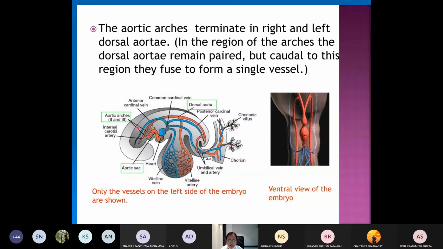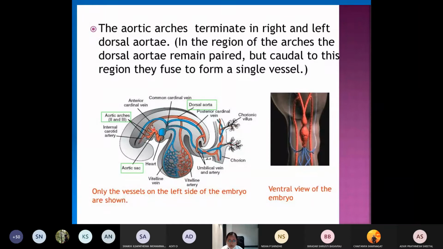Later, due to the head fold of the embryo, the heart comes to lie in front of the foregut. So whatever the caudal edge was, it will become the cephalic edge. This cephalic edge is initially called the bulbus cordis. Later there will be bending of this aorta along the first branchial arch, which is also developing along the lateral wall of the pharynx.